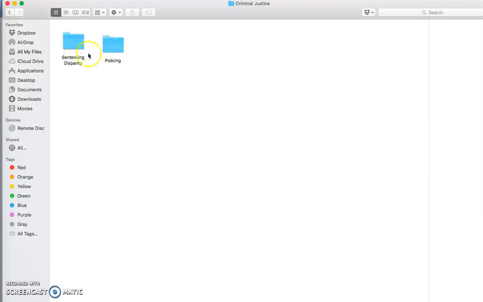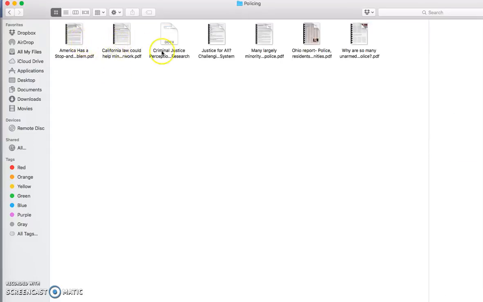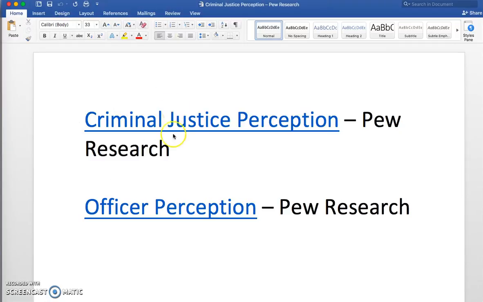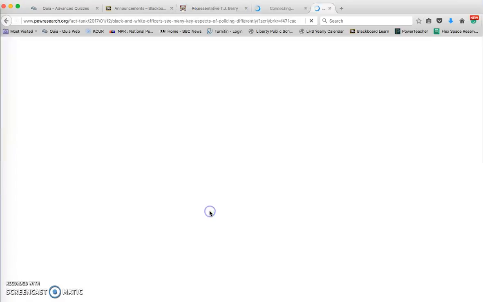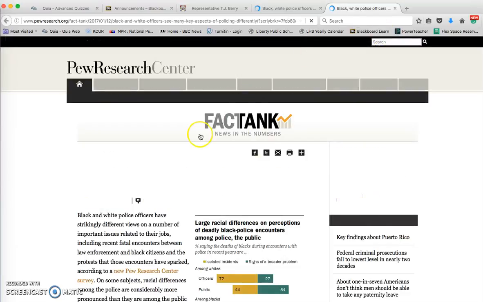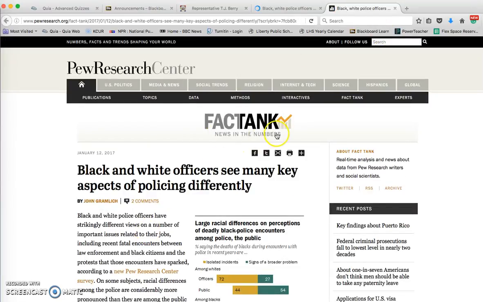There are 2 under criminal justice: sentencing disparities, the inequality in sentencing people for crimes, or the inequality in how we police. And you'll notice that in each one of these, there are multiple articles that you should probably read. Sometimes there's even a document that has web links on it that will lead you to information online that you might be able to use.